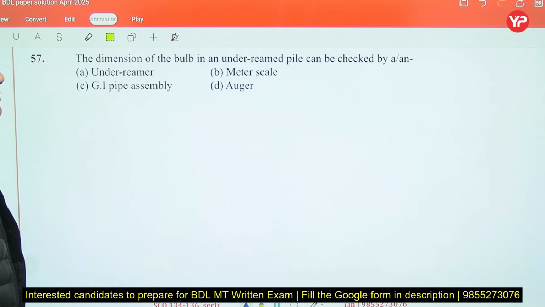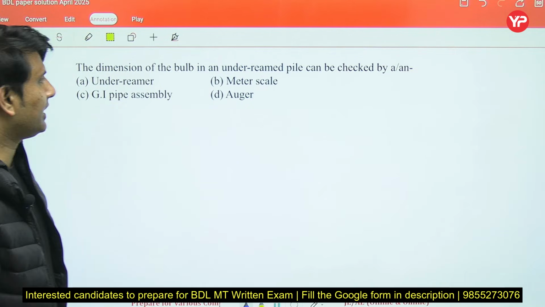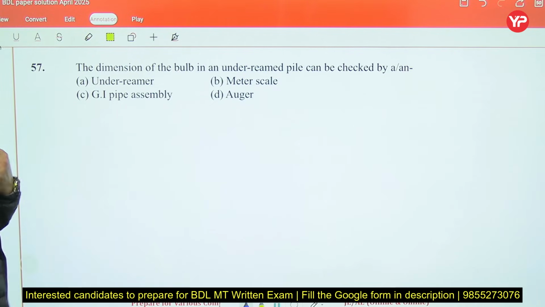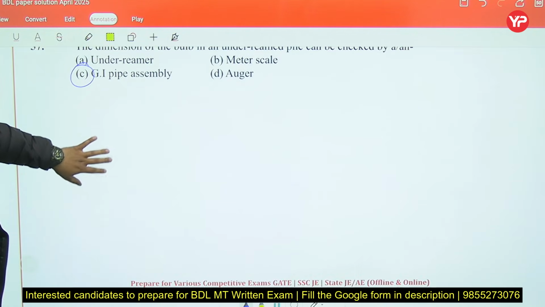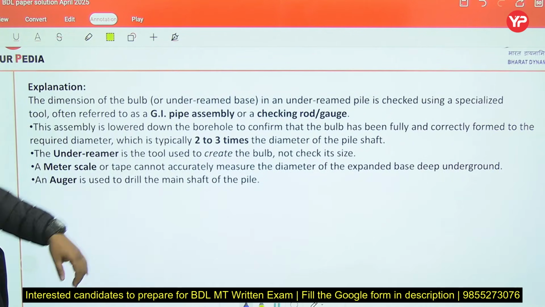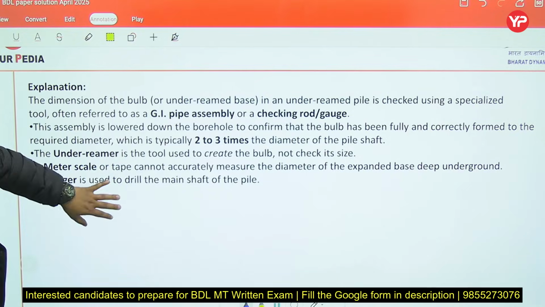Now the dimension of the bulb in an under-reamed pile can be checked by galvanized iron pipe assembly. Yes, C is the right answer. Yes, often referred to as GI pipe assembly or a checking rod gauge.